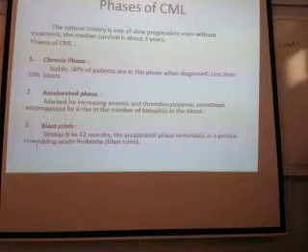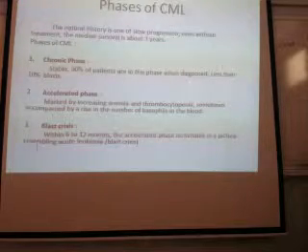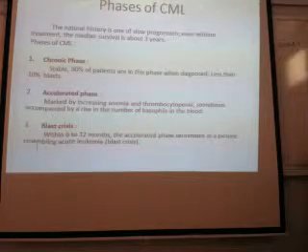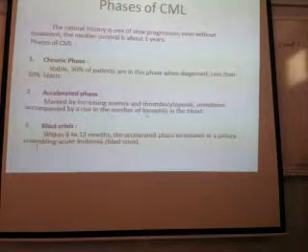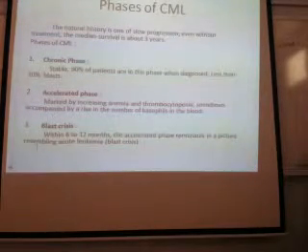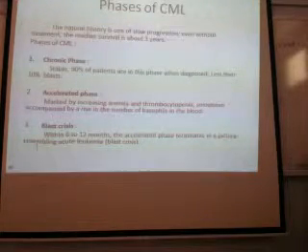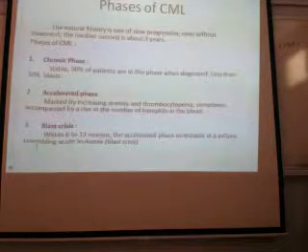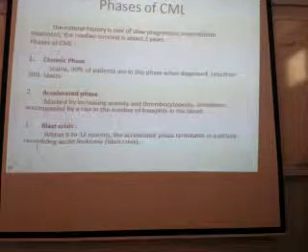Chronic phase, I told you, is less than 10% blasts, which means 90% will be mature cells. Accelerated phase means there will be increasing anemia, thrombocytopenia, and sometimes a rise in the number of basophils. It can be due to fibrosis, because the pathogenesis of cytopenias is fibrosis. So anemia, thrombocytopenia. And what is blast crisis?